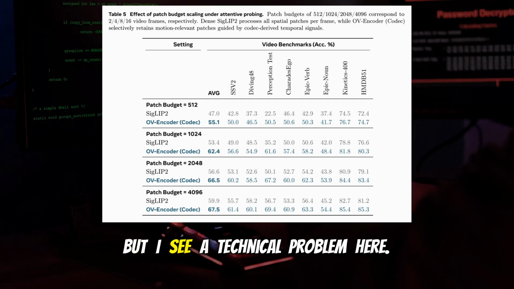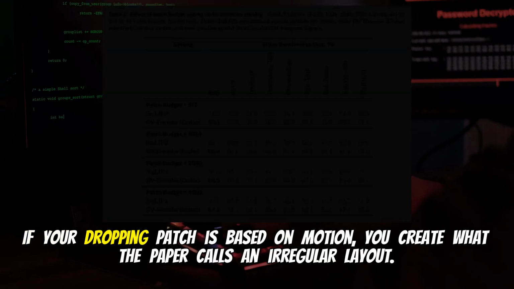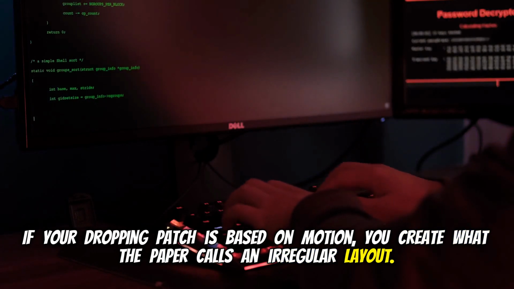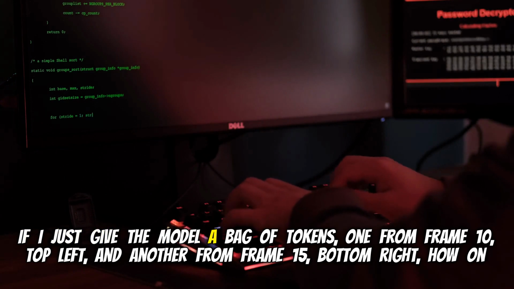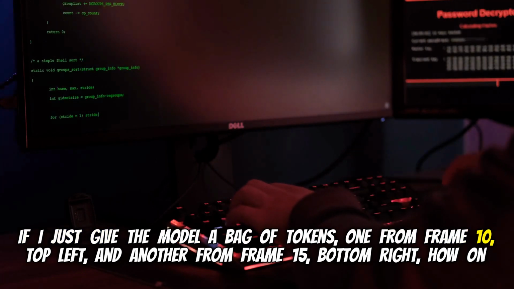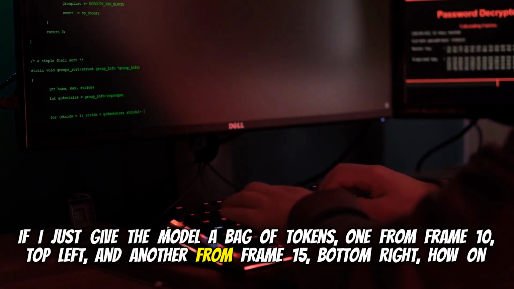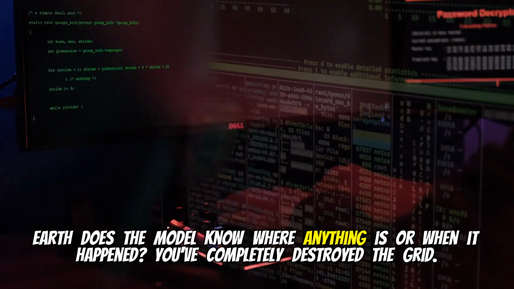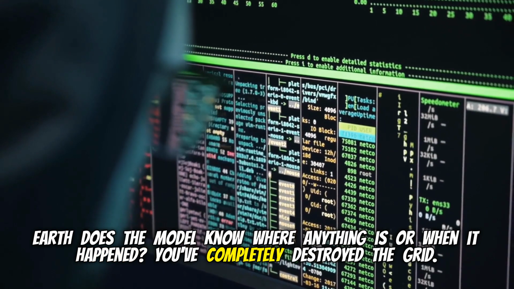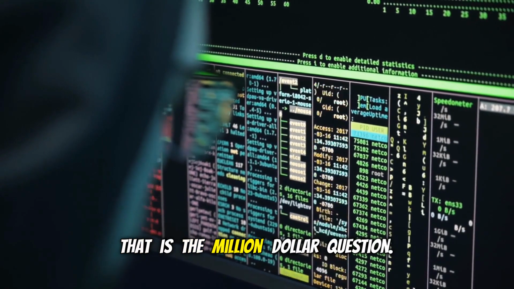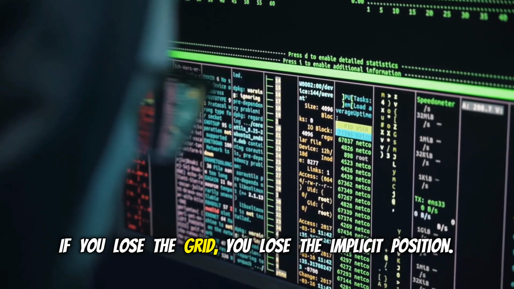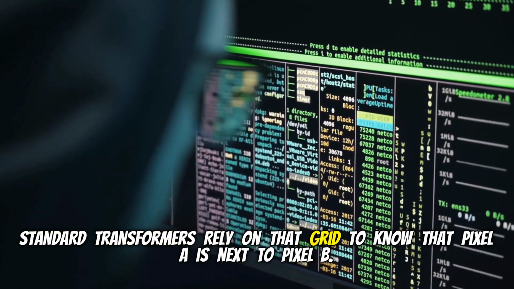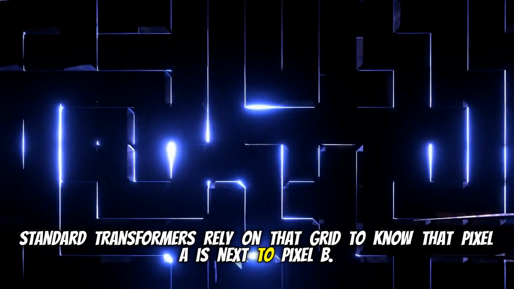But I see a technical problem here. If you're dropping patches based on motion, you create what the paper calls an irregular layout. If I just give the model a bag of tokens, one from frame 10, top left, and another from frame 15, bottom right, how on earth does the model know where anything is or when it happened? You've completely destroyed the grid. That is the million-dollar question. If you lose the grid, you lose the implicit position. Standard transformers rely on that grid to know that pixel A is next to pixel B.